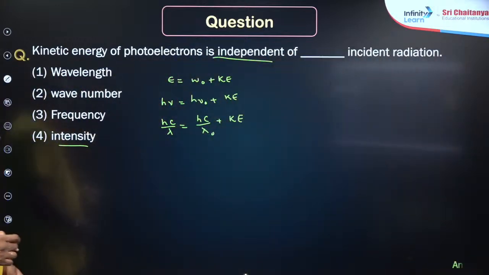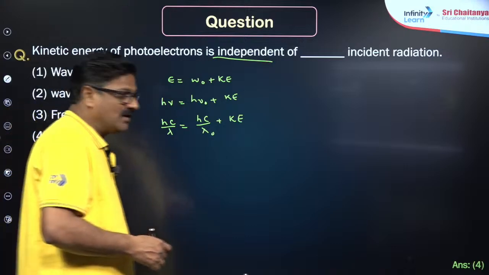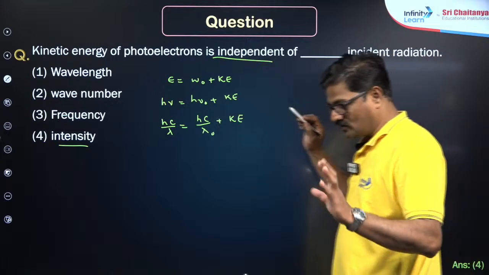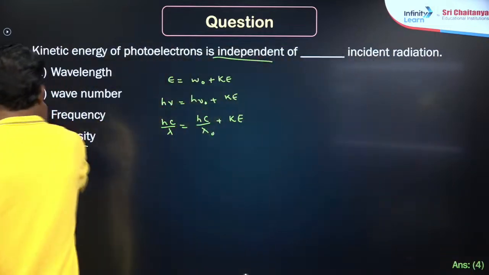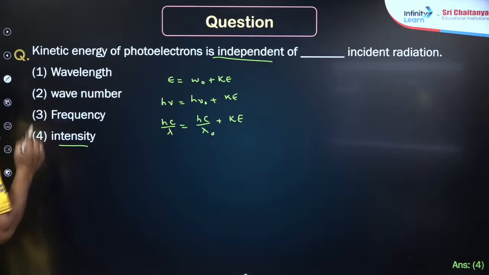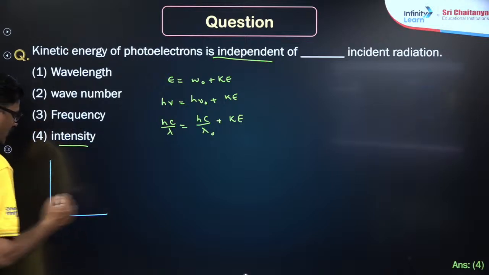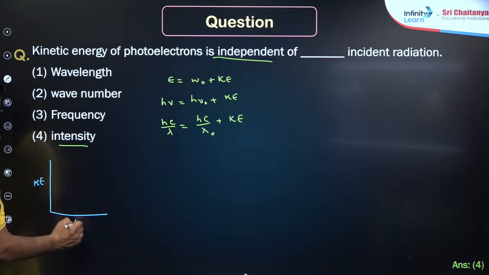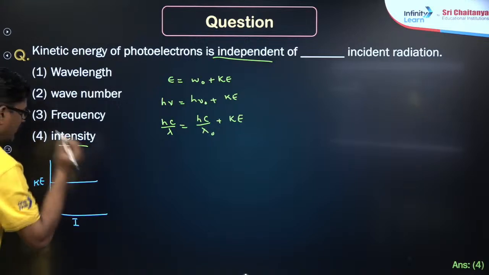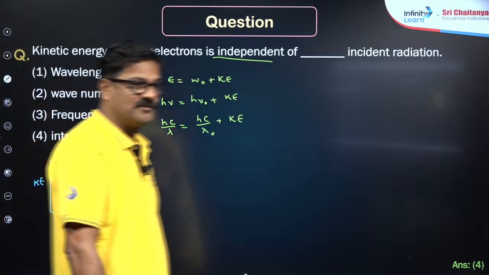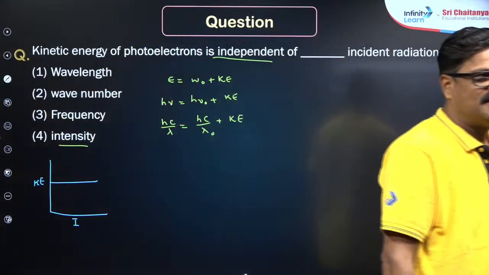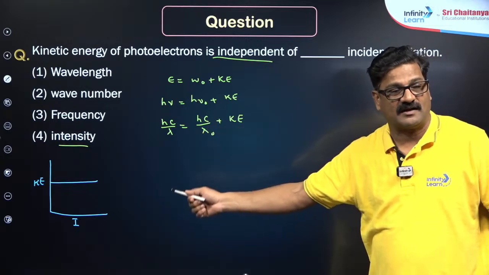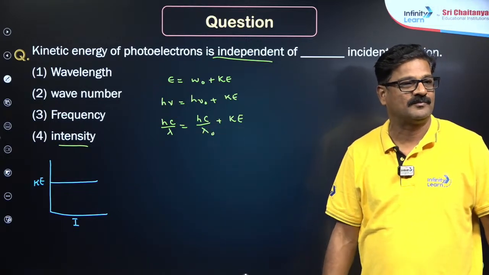So my answer for this question is going to be 4. I want to say some more important points for this. I want to give you three graphs. Kinetic energy and intensity: it is going to be independent. Kinetic energy of the photoelectrons, right? So the same question can be asked graphically, according to the graphs as well.